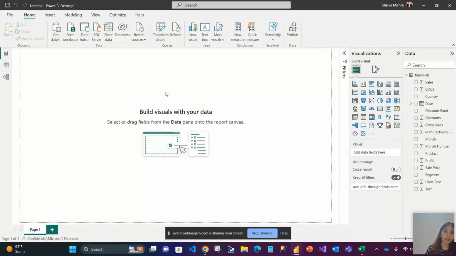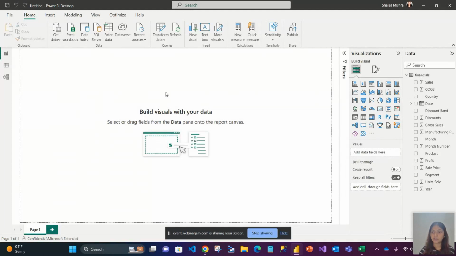Now, when I say building visuals, how do we do that? Do we have to write a long piece of code for that? Do we have to do something specific for that? The answer is no. Why? Because in Power BI, you have the option of directly doing a drag and drop and building visuals. How? Let me show you.